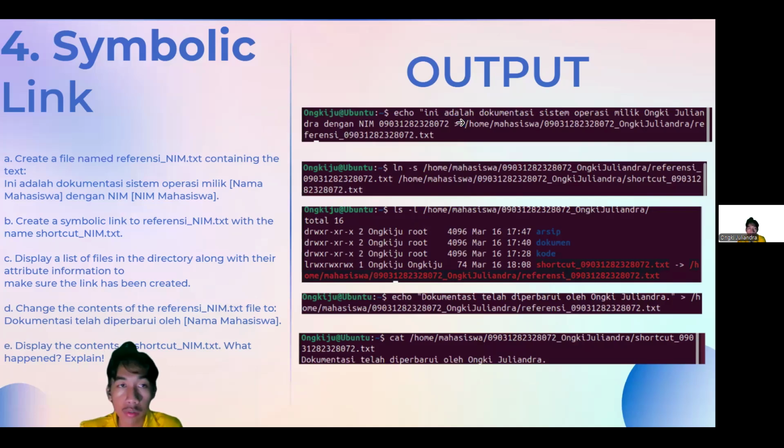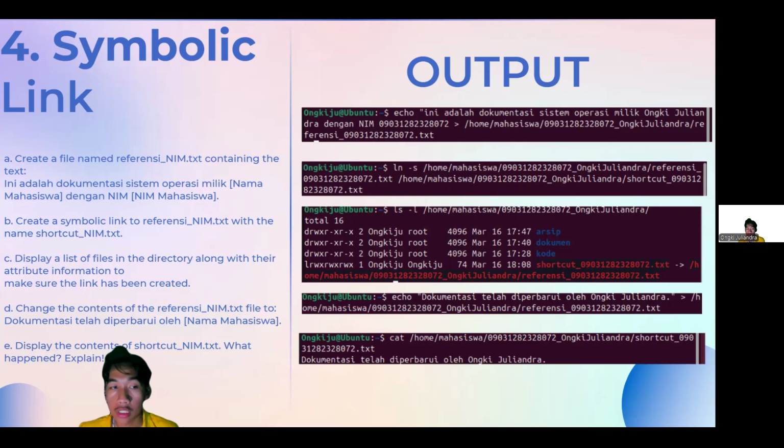Okay, so the next one is the symbolic link. In this question, we have 5 tasks. The first one is to create a file named referency_name.txt containing the text, "Ini adalah dokumentasi sistem operasi milik Ongki Juliandra dengan NIM 090312828072." After that, we create a symbolic link to referency_name.txt with the name shortcut_name.txt.